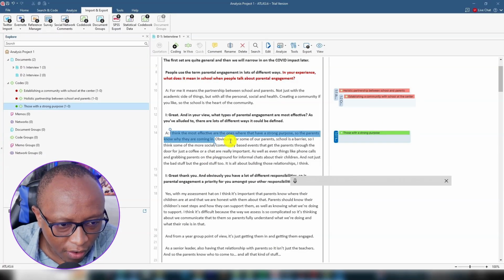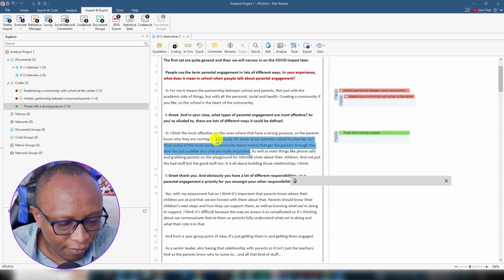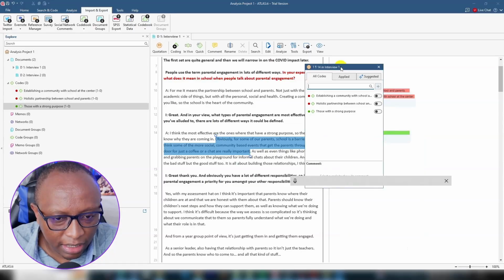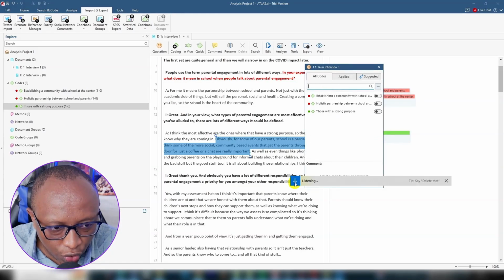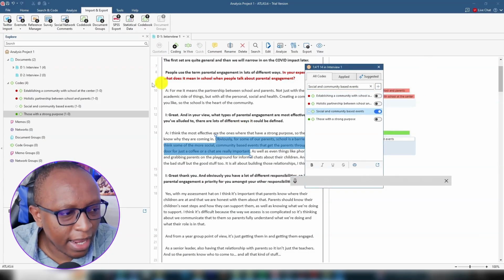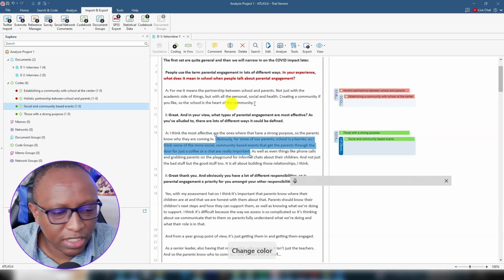So let's keep coding. Obviously some of our parents, school is a barrier, so I think some of the more socio-community-based events that get parents through the door just for a coffee or a chat are really important. So this person is saying social and community based events are an effective form of parental engagement. I want to highlight that. Go to apply code by right click, apply code, then social and community based events. Then we click on a plus sign, and that, remember, should have the color, right click, change color, light green, because it came from the second question.